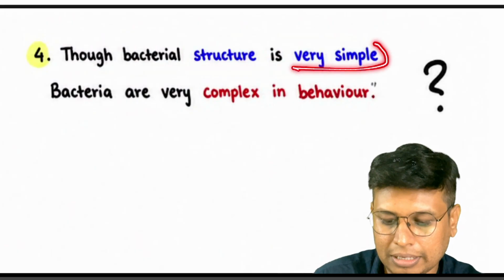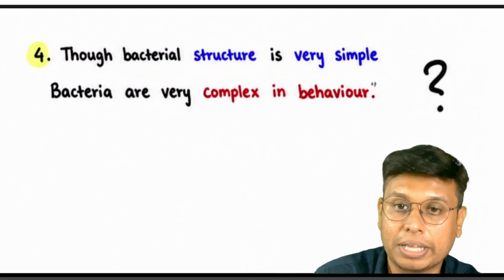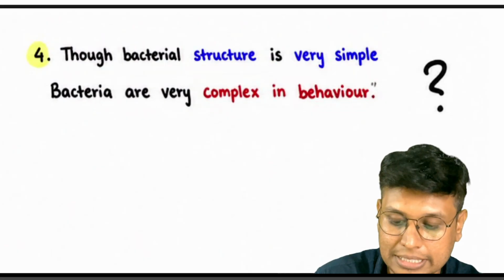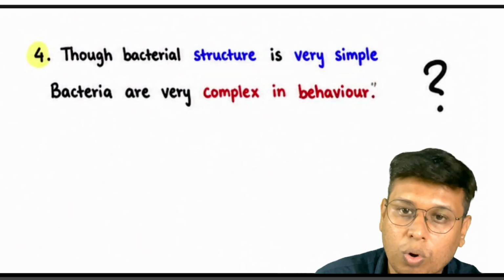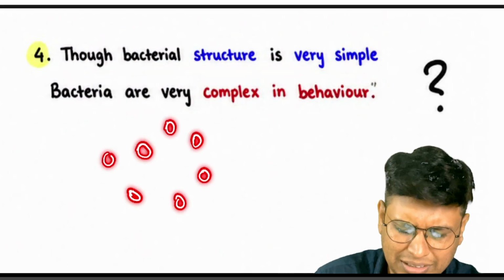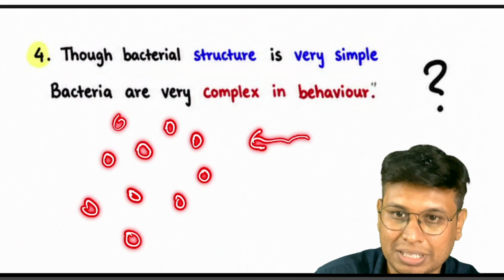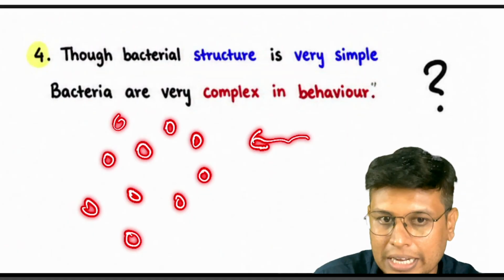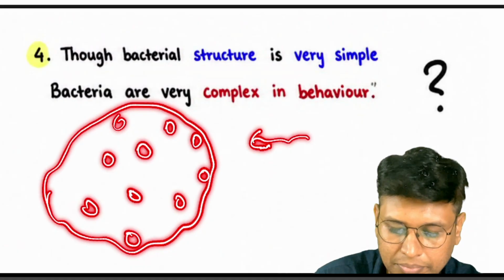It is simple, but how bacterial behavior is complex is not mentioned in NCERT. One concept from outside NCERT is quorum sensing. Quorum sensing means group sensing, a simple word. These groups can sense if any threat is coming, such as an antibiotic or any drug, so they form a film around them to protect themselves.